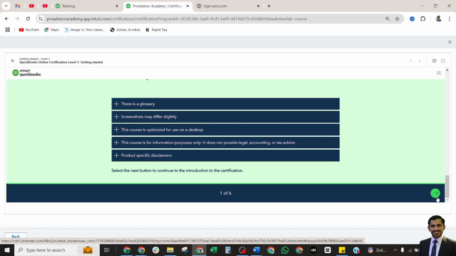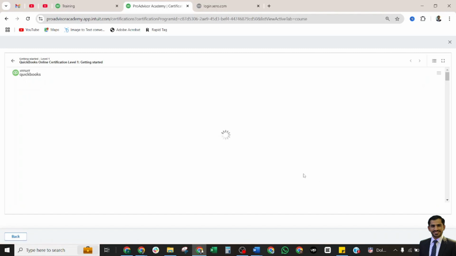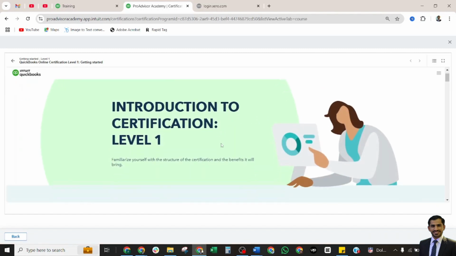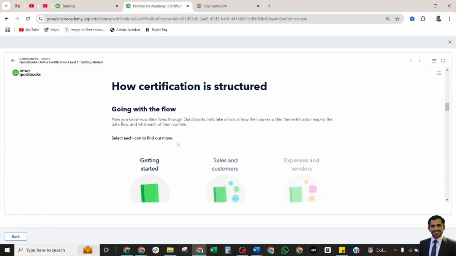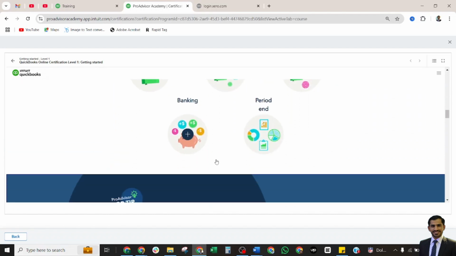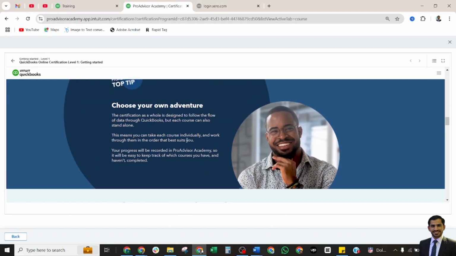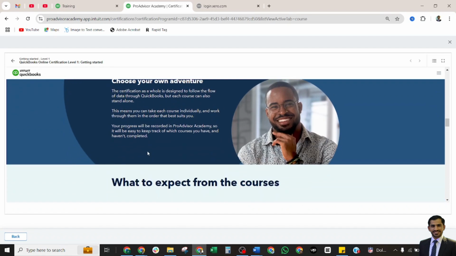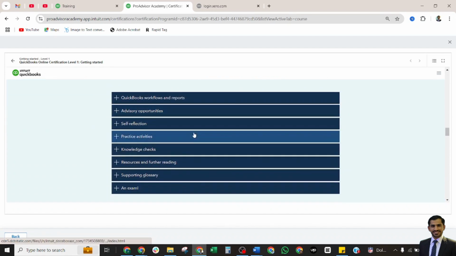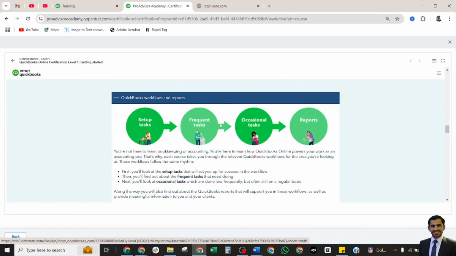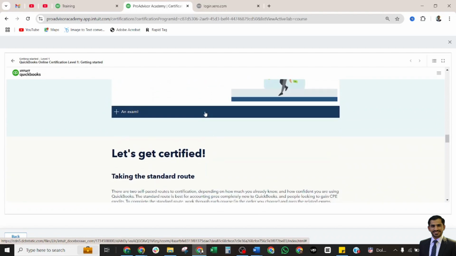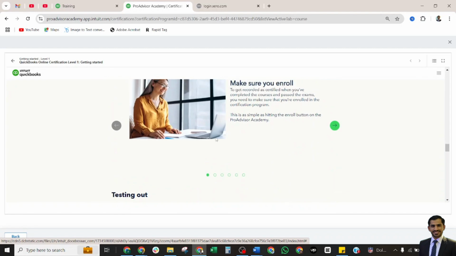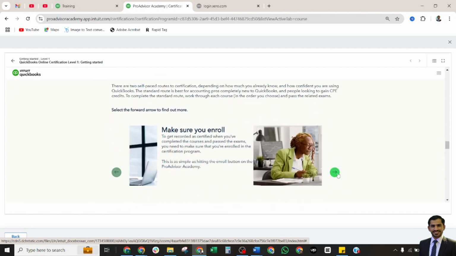This is the right side arrow. We should select it and move to another one, introduction to the certification. You should scroll down, and these are some tips for the ProAdvisors, and some information is here. We will see this information here. Spoken glossaries in the exam, we were talking about this one. So these are some other buttons. We should scroll through these ones.